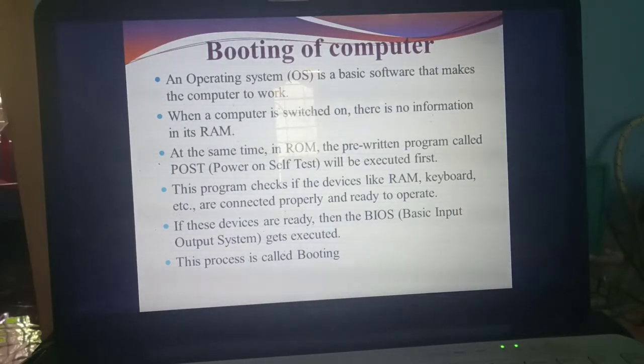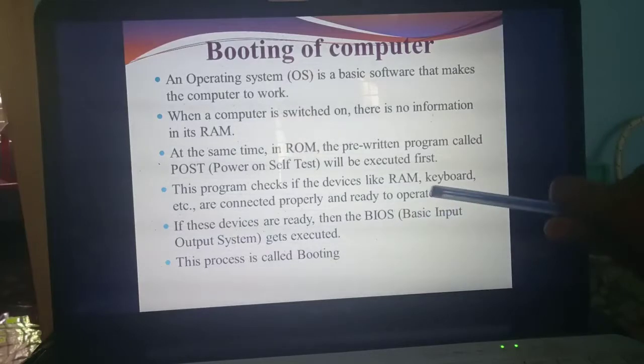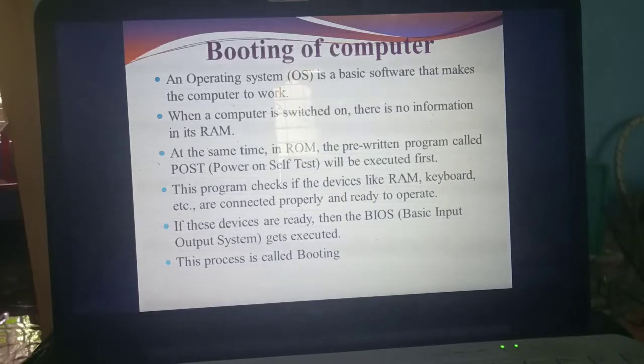Understand? If the devices are connected properly, it will send one piece of information called BIOS. What do you mean by BIOS? Basic Input Output System. Understand what BIOS means? If all the devices are connected properly, this BIOS will be executed. Which will be executed first? BIOS, the Basic Input Output System. This entire process we call booting. Understand now what booting means?